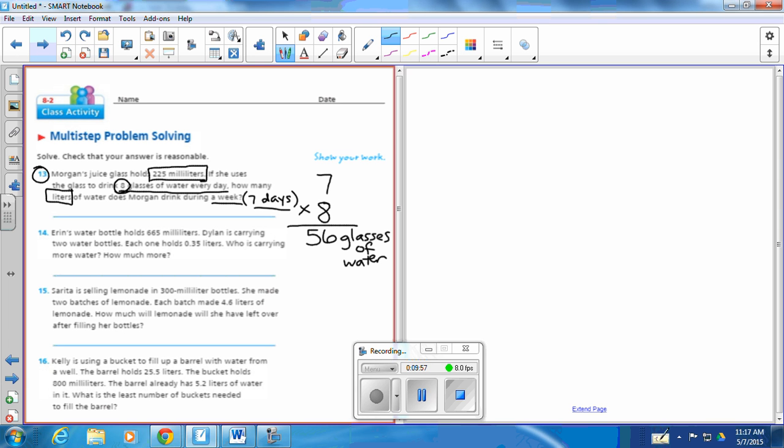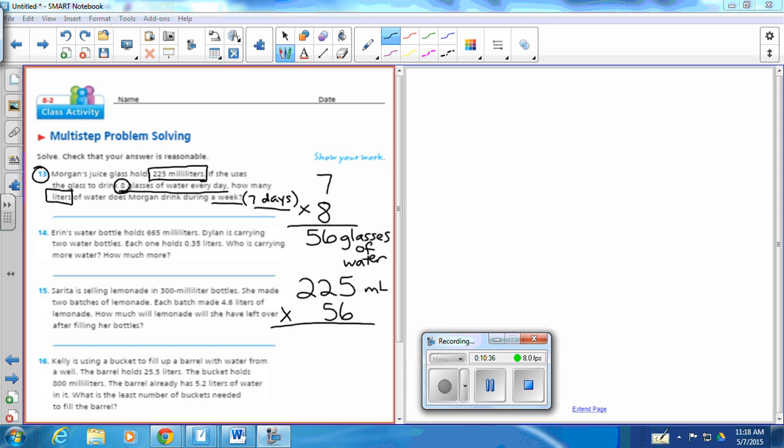Now that glass holds 225 milliliters. So here I have a choice as a mathematician. I can either do my conversion now, or I can do my solution, my equation, and then convert. Either way, you're going to get the same answer. Okay? But what we need to do is, if she's having 56 glasses of water and each one of those holds 225, how could we figure out how many milliliters that is? Multiply. So we're going to take 225 milliliters, and we're going to multiply that by the number of glasses that she uses, which is 56. And as we complete that math,